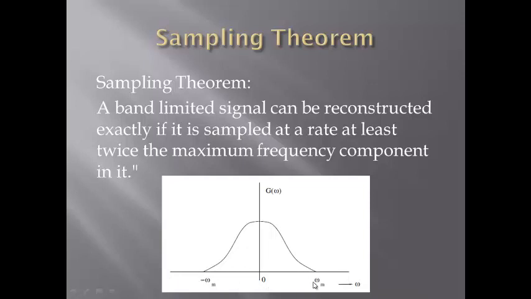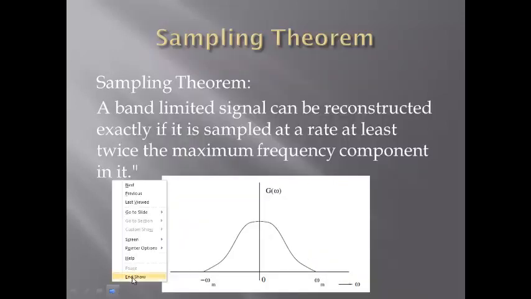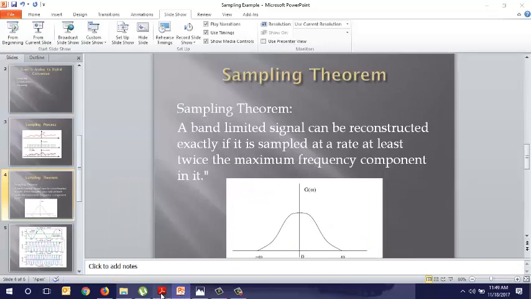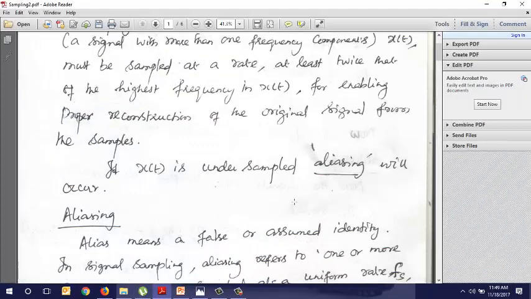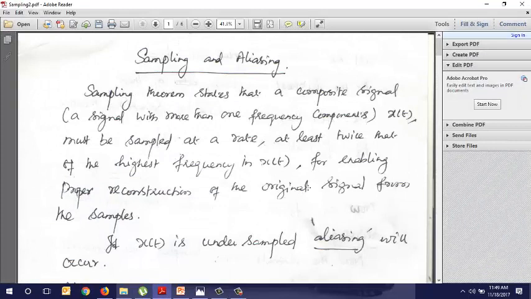So here the maximum angular frequency is omega m. We can say that the maximum linear frequency is fm. So for this, the sampling rate must be greater than or equal to 2 into fm. Okay, 2 into fm, that is called the sampling rate. Now I will come back to this diagram later, and let me come to the notes I have written. I have also stated here what the sampling theorem is.